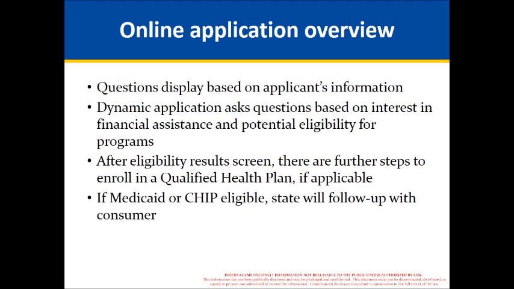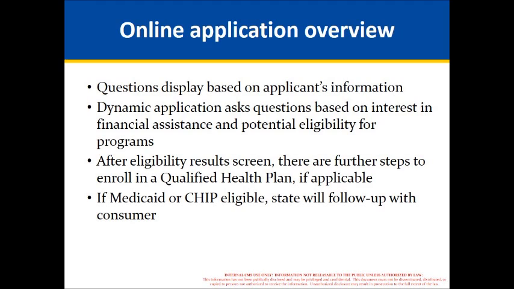One is applying for help paying for health coverage, also known as financial assistance, and the other is applying to enroll in a qualified health plan without financial assistance. Those two paths are one single streamlined application, which is how we refer to it, but it does present different questions based on how you've responded. On the financial assistance path, particular questions are only asked of people who are likely eligible for advanced payments of the premium tax credit, otherwise known as APTC, and cost sharing reductions, for enrolling in a qualified health plan. After the consumer views their eligibility results, there are further steps to enroll in a qualified health plan.